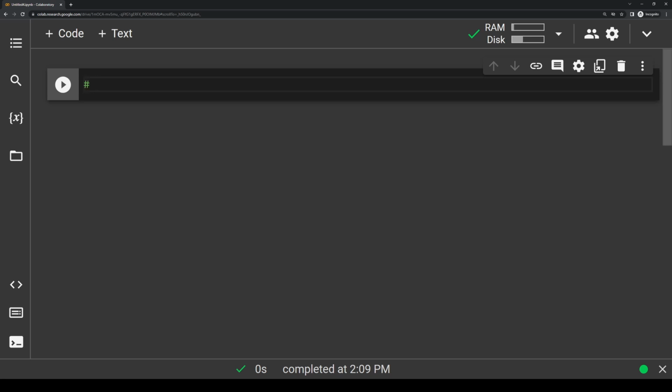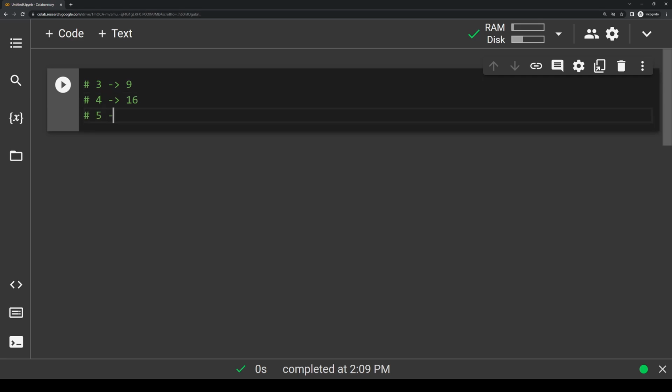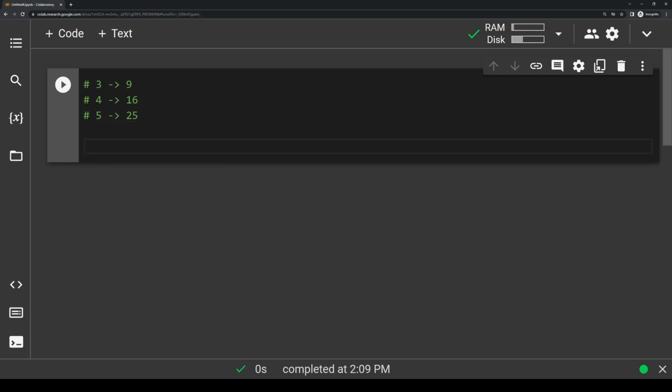So if I pass in 3, let's say, to the function, it should give me back 9. If I pass in 4, the function should give me back 16. And if I pass in 5, for instance, the function should give me back 25, and so forth. So let's write a function called square number.